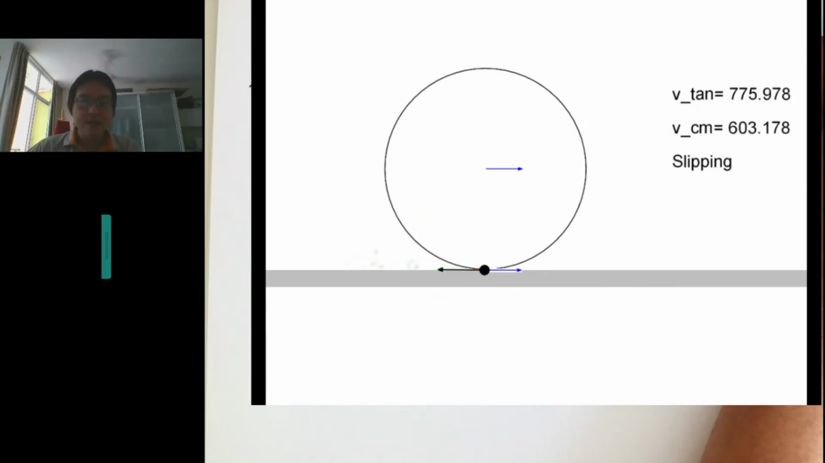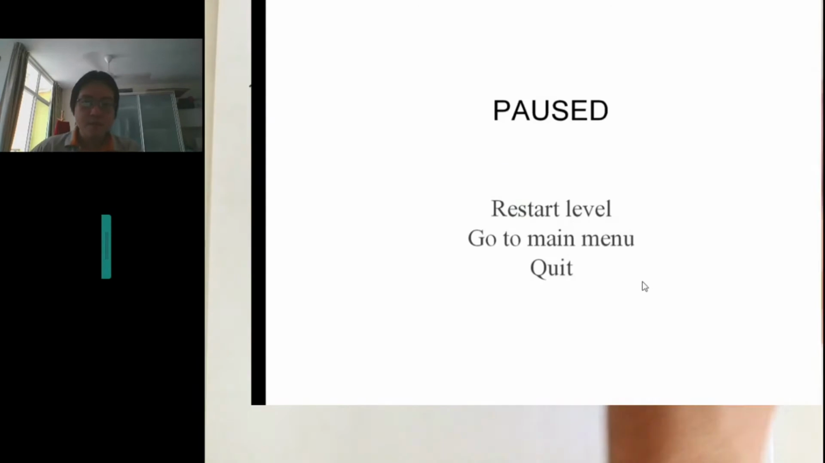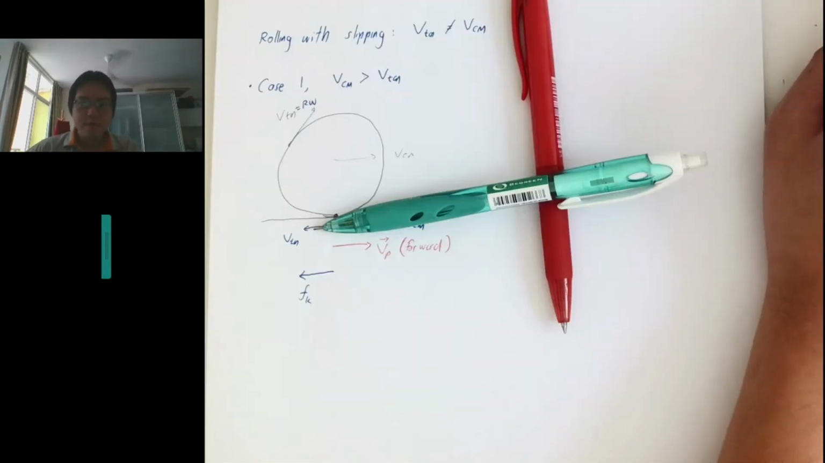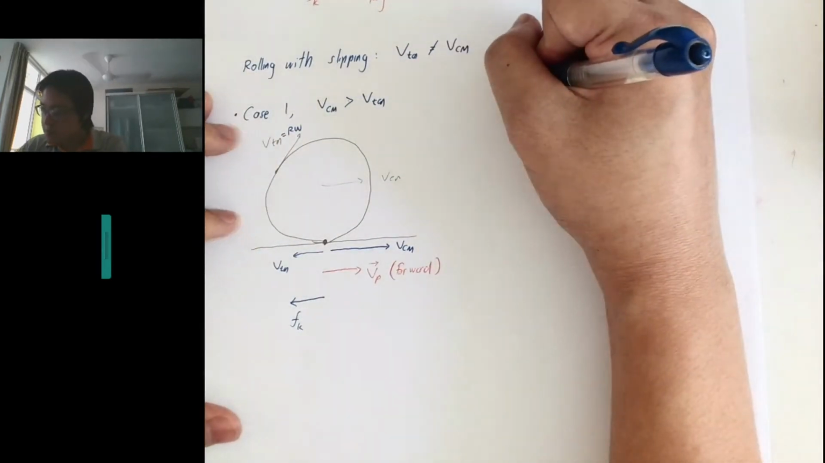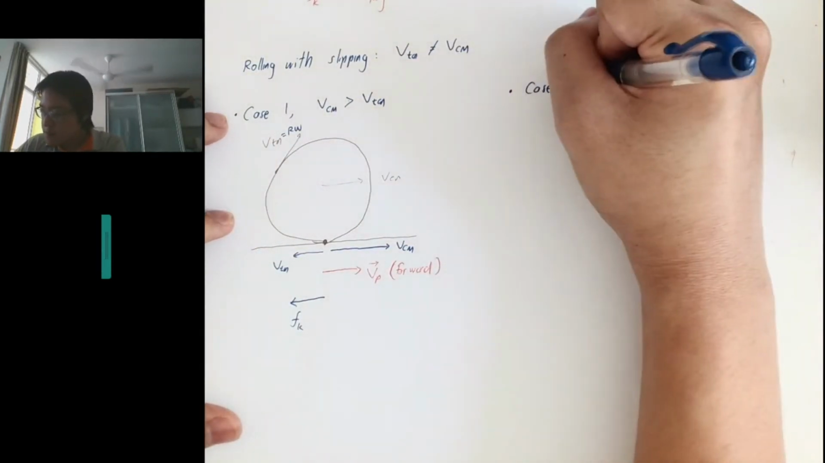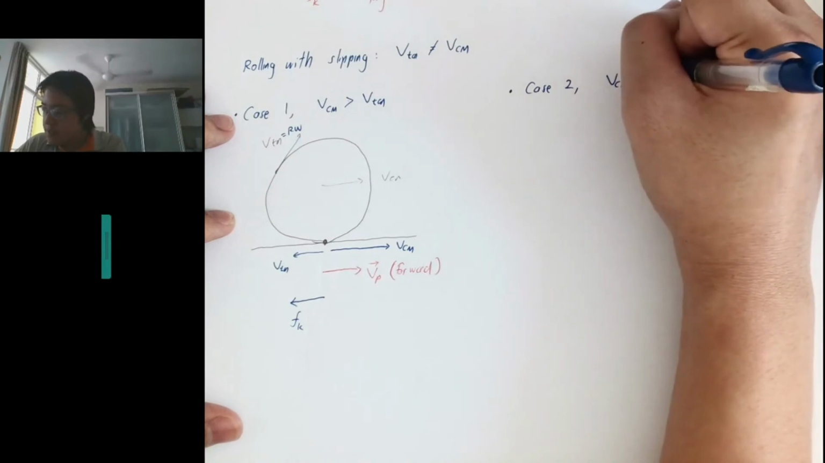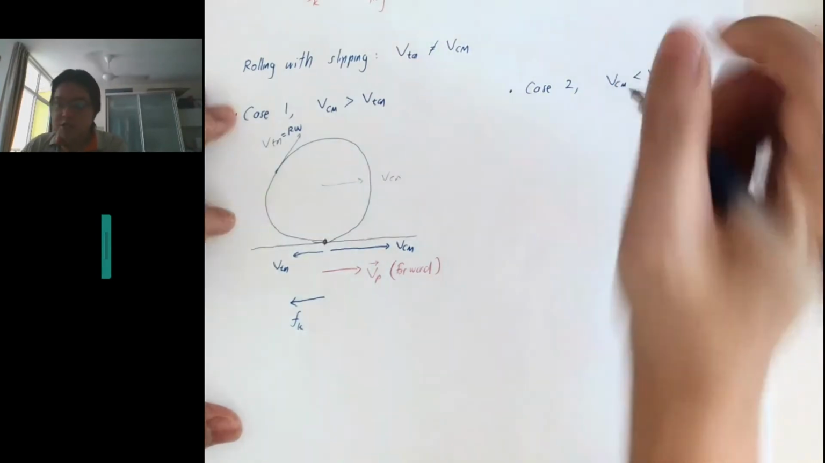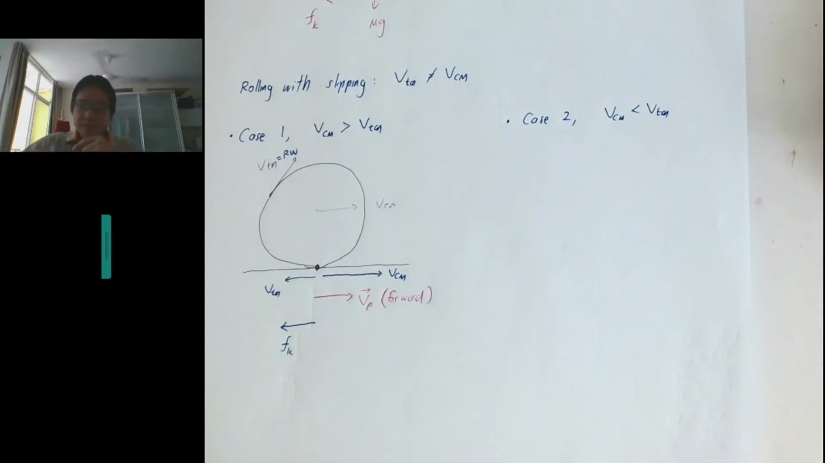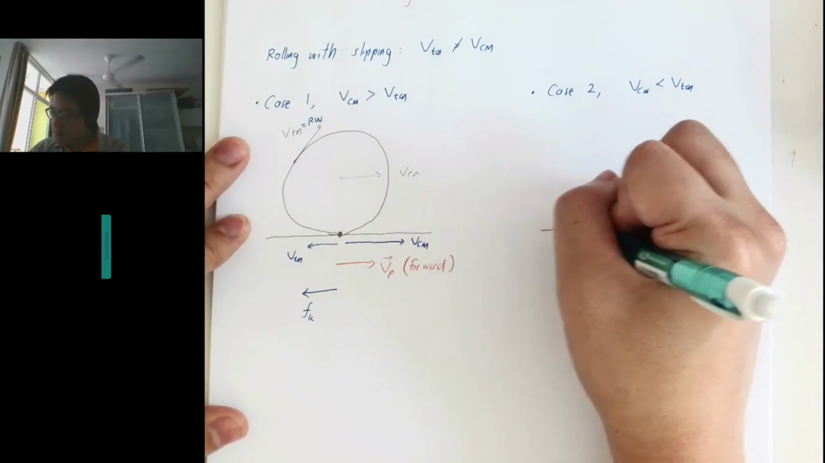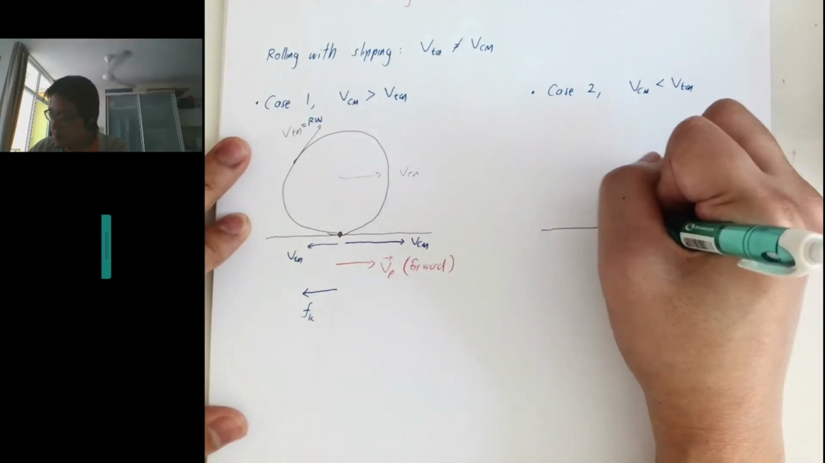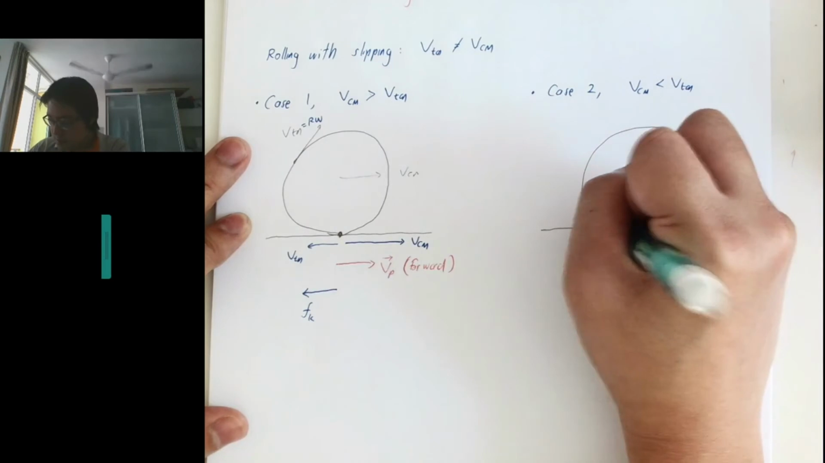Okay, so that was the case 2 that I'm about to draw next. So that is the case 2. In case 2 it is the opposite, right? So my VCM is smaller than V tangential, so it is overspinning, right? So it happens this way. Then this is like this, and then you got this, right?